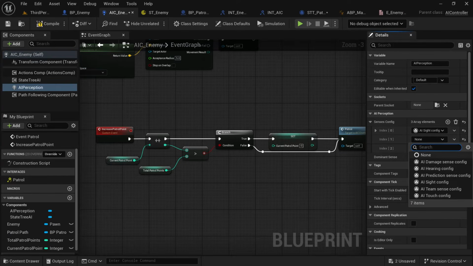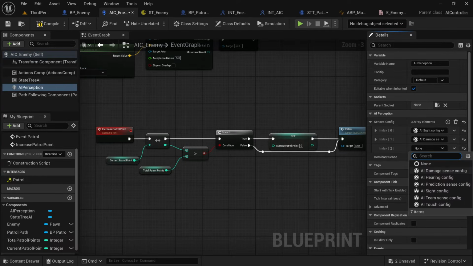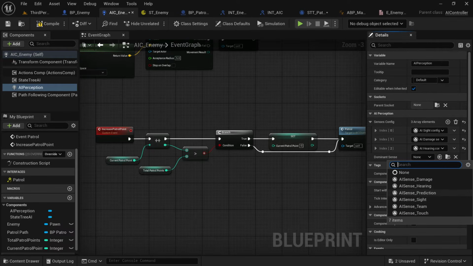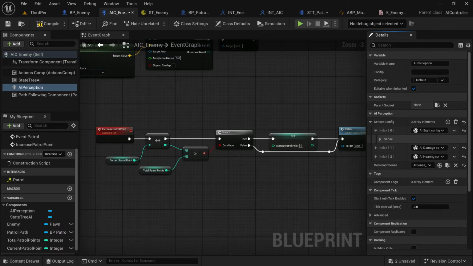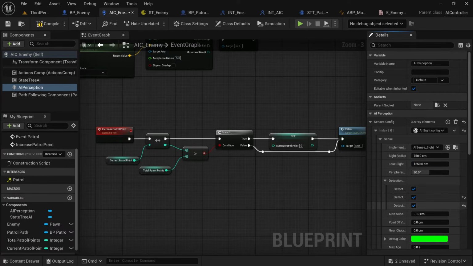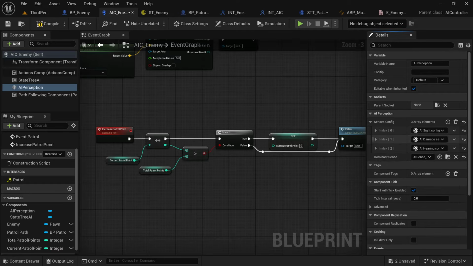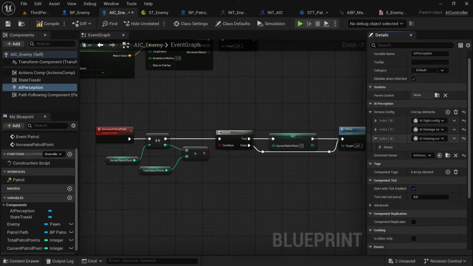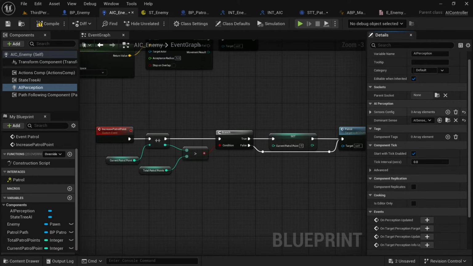Go to sense config, add 3 senses: AI sight config, AI damage sense config, and AI hearing config, and set the dominant sense to AI sight. We're going to give the sight a sight radius of 750 and a lose sight radius of 1250. We're going to put detect on all 3 of the boxes. The age doesn't matter in this situation. The other 2 are fine as the default settings.